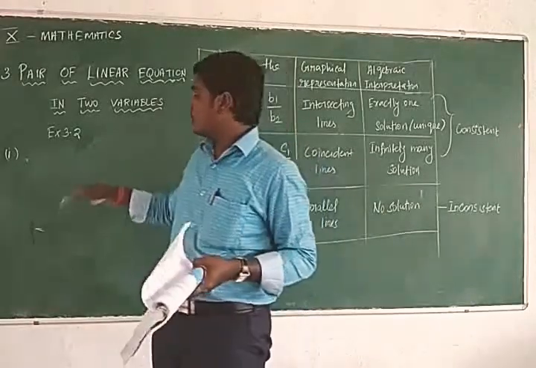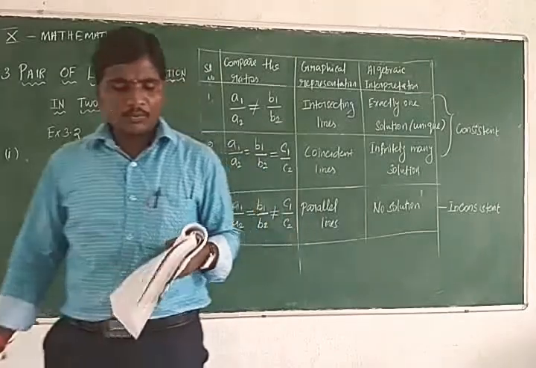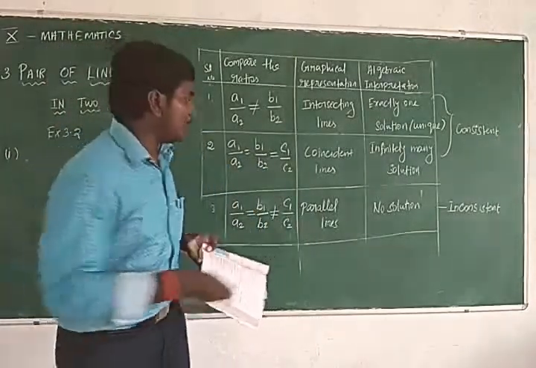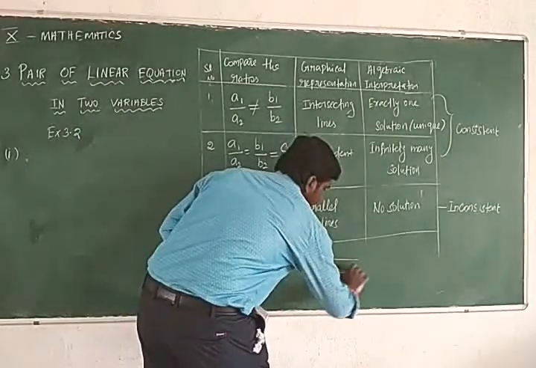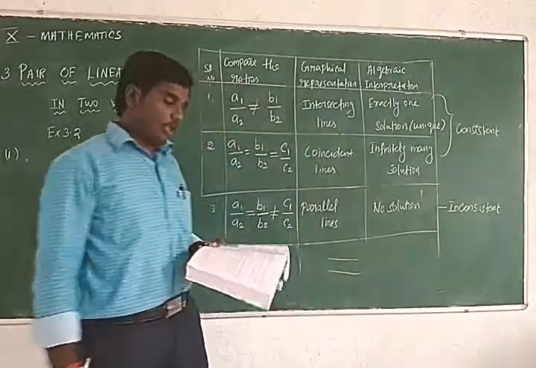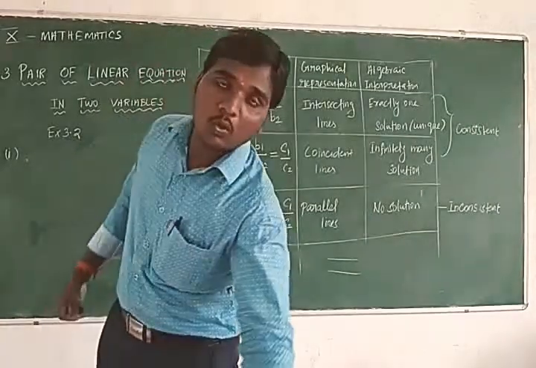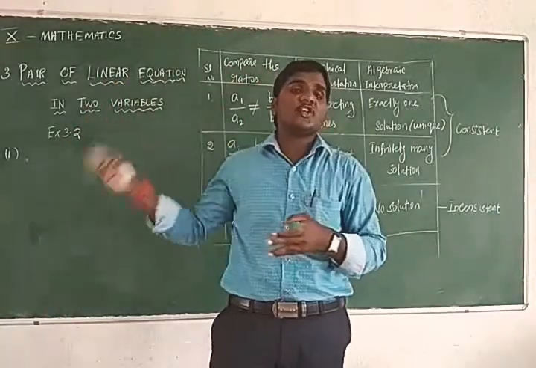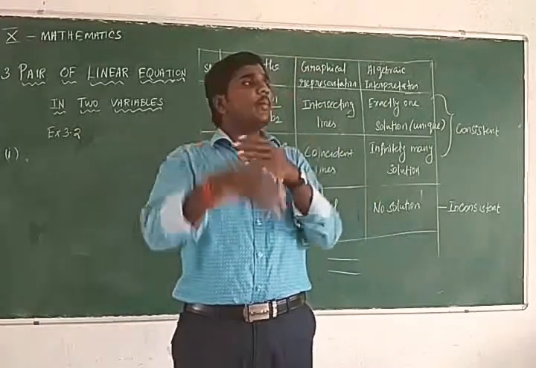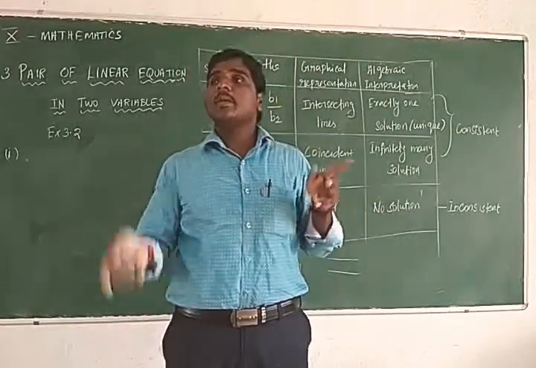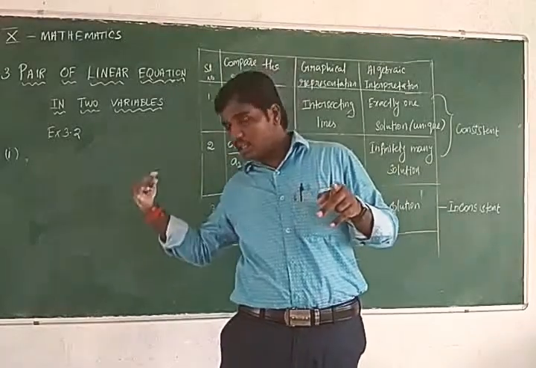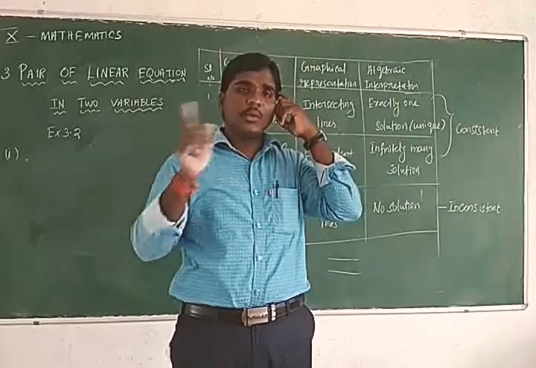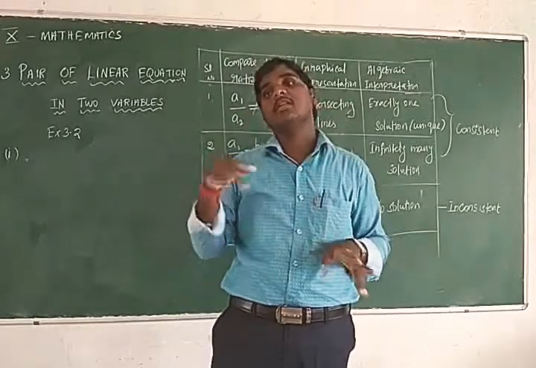Before drawing the graph, we can compare these ratios and check how the graph will be. When you draw on graph sheet, if the two lines must intersect, otherwise there is a mistake, and you will easily find it.